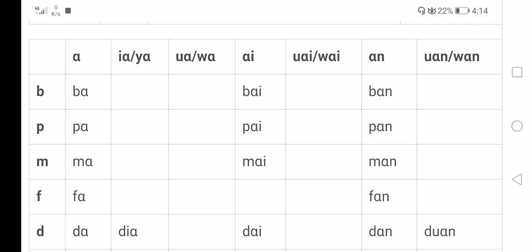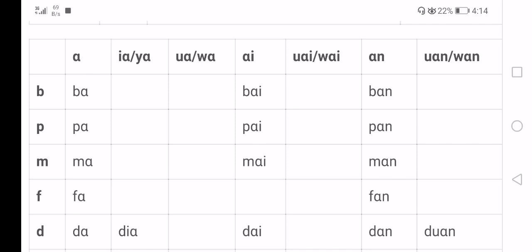For all the 7 finals, forming all possible syllables in Chinese, we have a table here. Now we are going through them one by one. We have the finals a, ya, wa, ai, wai, an, wan. Here a could be a word itself, or following other initials to form syllables.